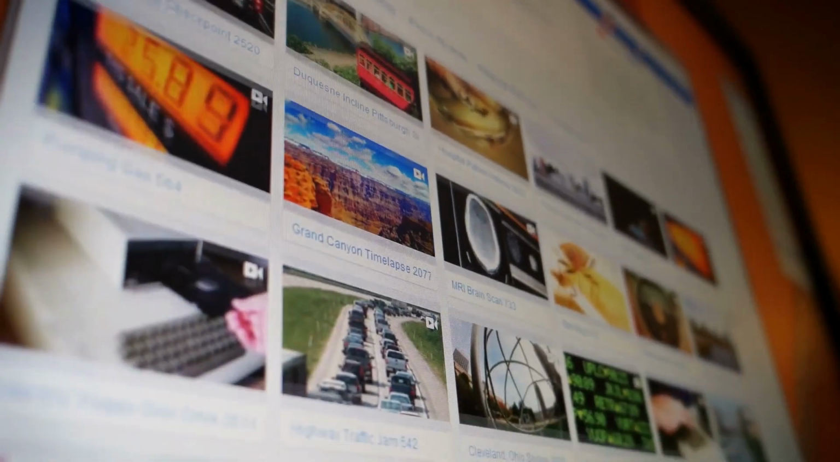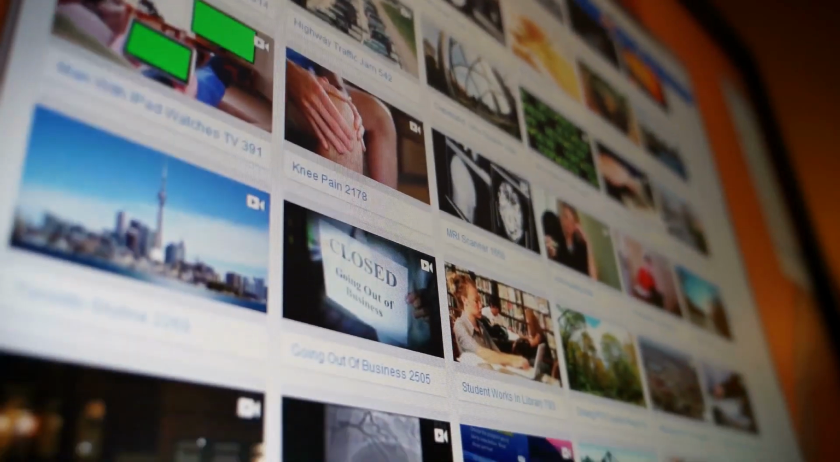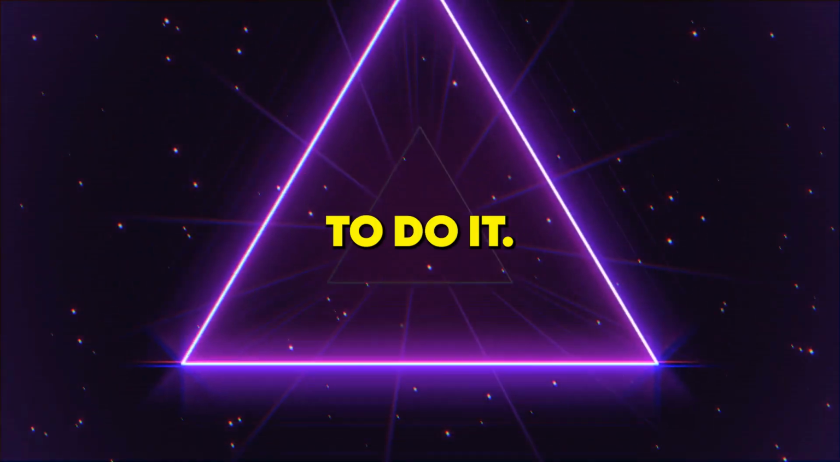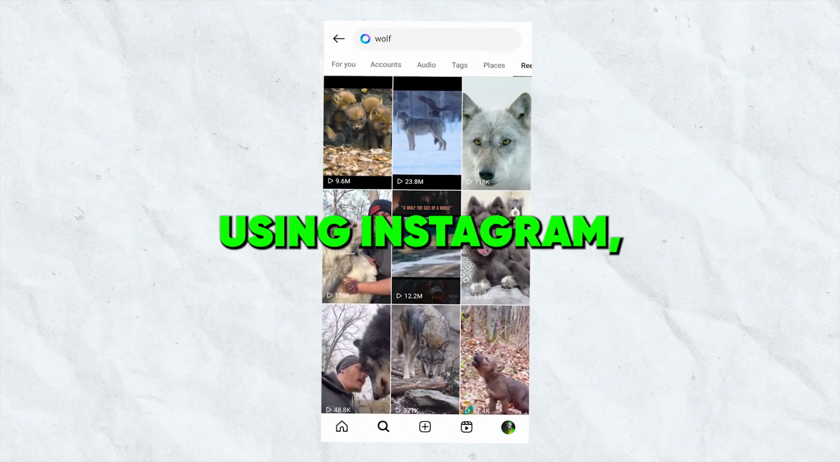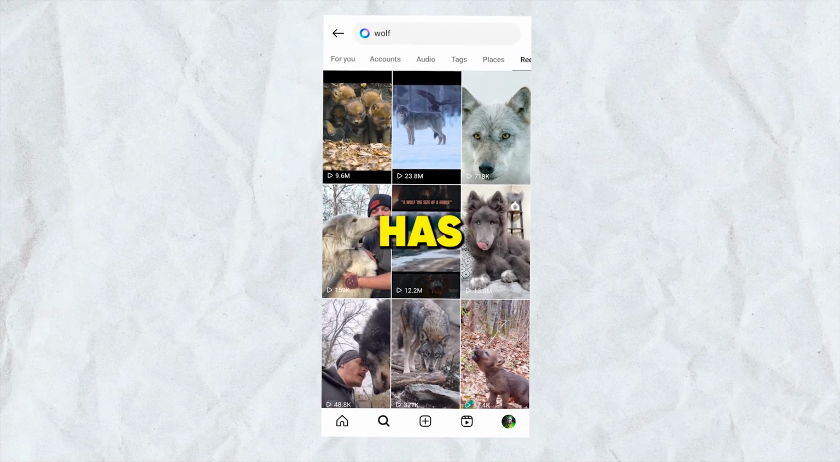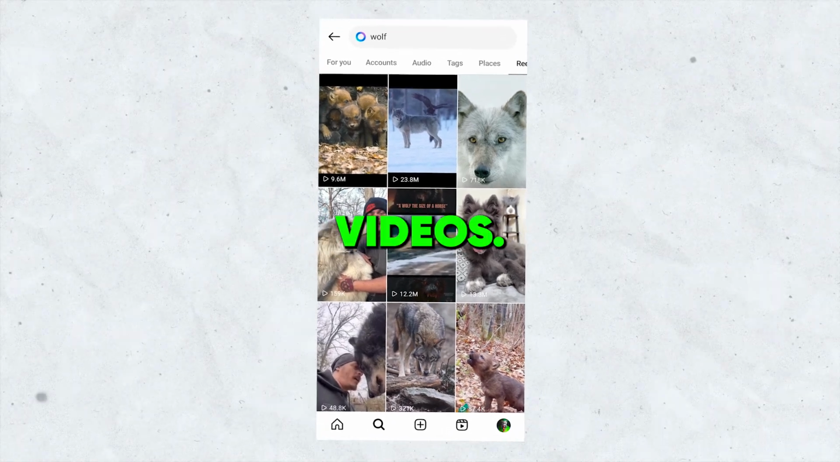Let's turn our attention to stock footage. First, we need to gather this footage, and there are several ways to do it. One effective method is using Instagram, which surprisingly has a wealth of suitable videos.